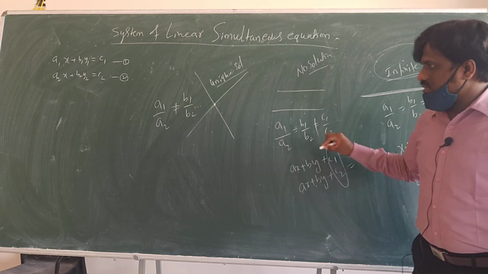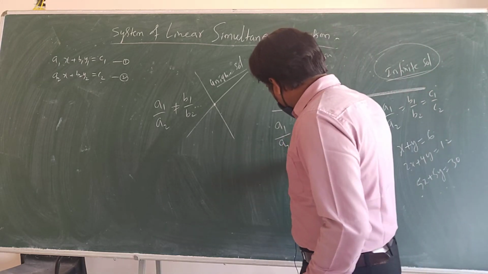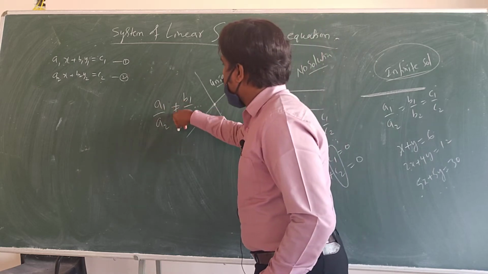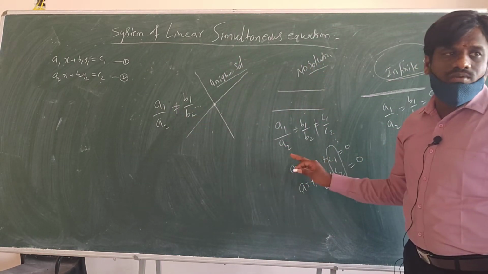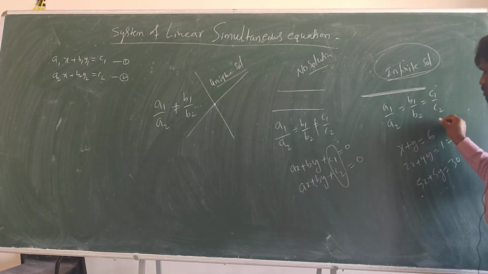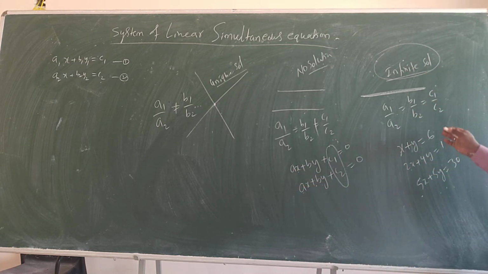So that's why a1 by a2 is not equal to b1 by b2, then only you will get the solution for x and y. Coincide means a1 by a2 equal to b1 by b2 equal to c1 by c2. If it is 2 by 5, then it should be 4 by 10.